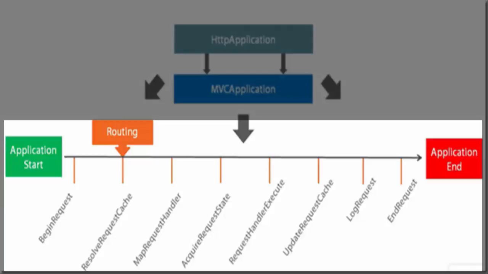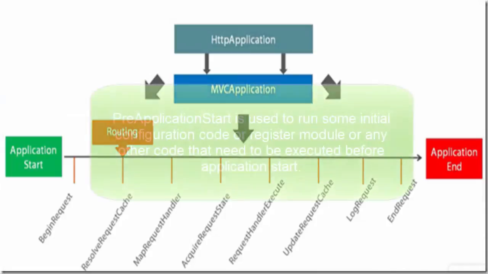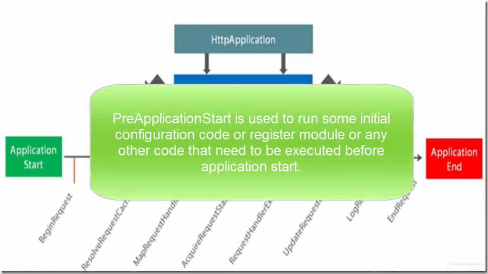First is BeginRequest, second is ResolveRequestCache, third is MapRequestHandler, fourth is AcquireRequestState, fifth is RequestHandlerExecute, sixth is UpdateRequestCache, seventh is LogRequest, and eighth is EndRequest. So as you can guess, these are the eight events that happen in between the Application Start and Application End events. Now let us understand what the PreApplicationStart event is.